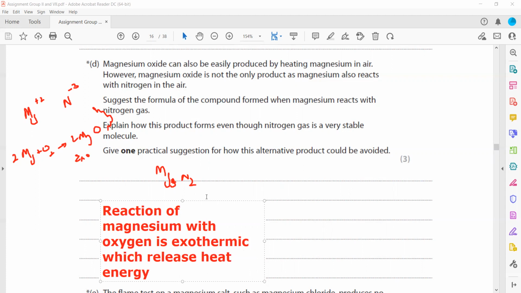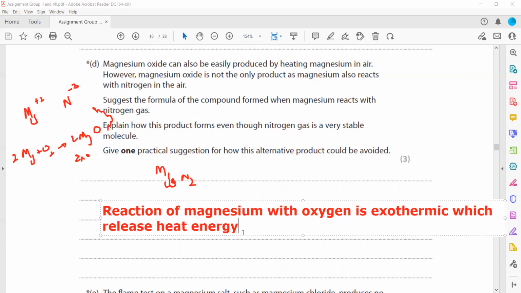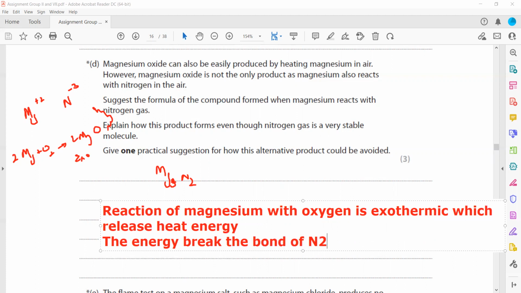And what is the effect of this heat energy which is released? The energy breaks the bond of the nitrogen molecule, N2, the nitrogen-nitrogen triple bond, and that's why the nitrogen reacted with magnesium.